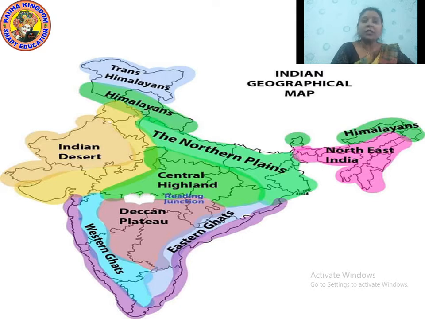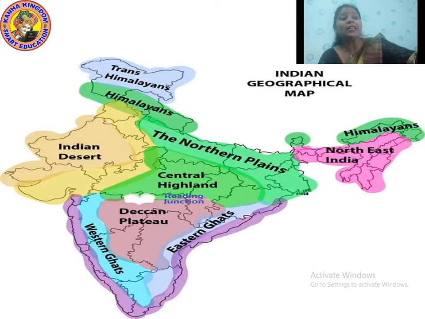Okay. Now, I can say these are overall the geographical map of India. Here the Himalayan parts are coming in with the green color. The northern plains are coming with the green color. Central Highland is also coming with the green color. Why so? Because they are the areas which are usually covered with trees. They are the areas where we are able to see the greenery.